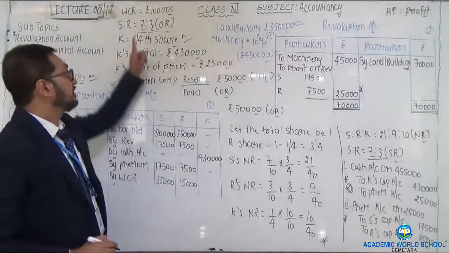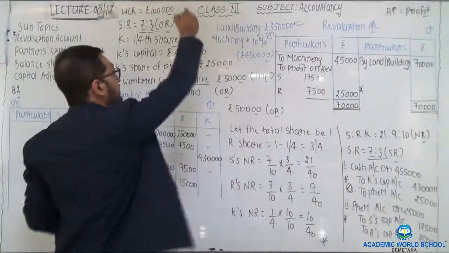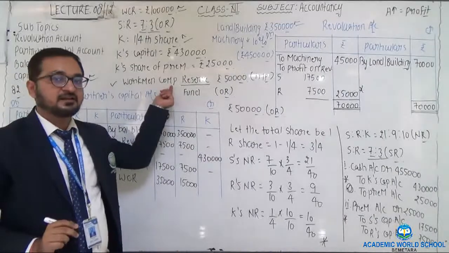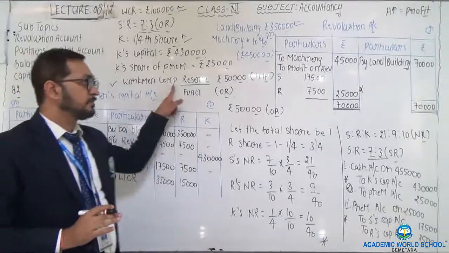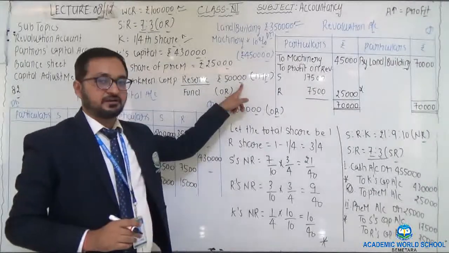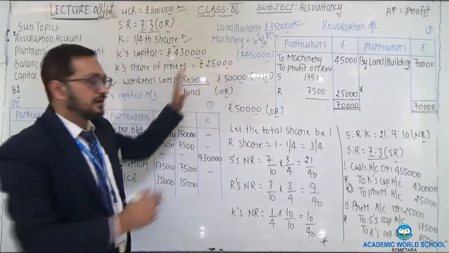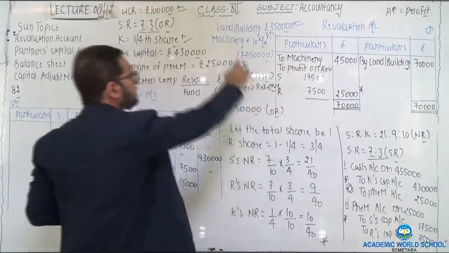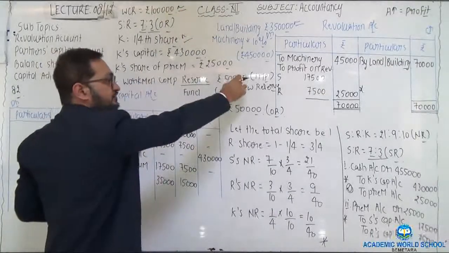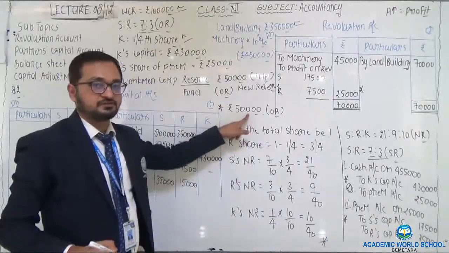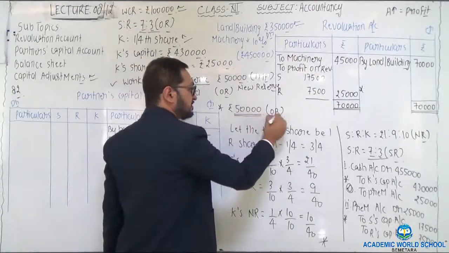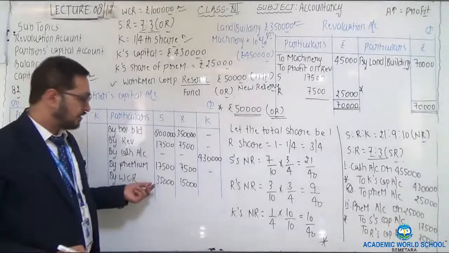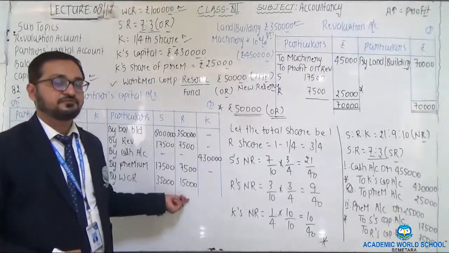Is this clear? Again, the workman compensation reserve given in the above balance sheet is rupees 1 lakh. And in the adjustment it is said that this is to be maintained up to the extent of 50,000, which means you need to deduct the new reserve from the old reserve. So 1 lakh minus 50,000, the balancing figure would be 50,000. Now this 50,000 is to be distributed between the partners in the respective old ratio, which will work out at 35,000 and 15,000.